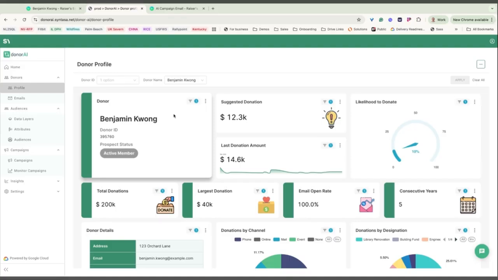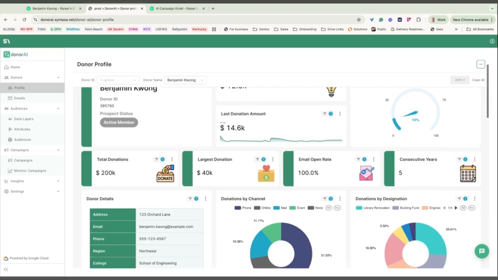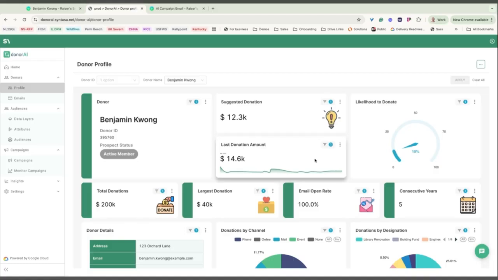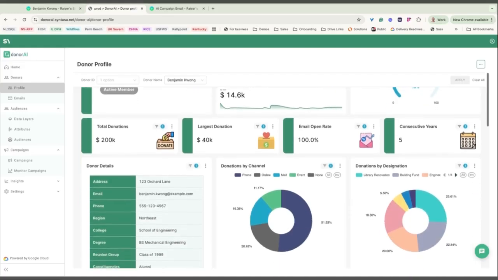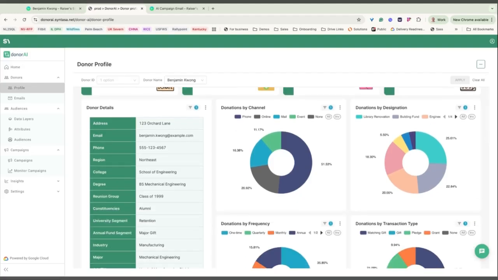These signals could include a donor's interest in athletics, like an upcoming football or hockey game, certain performing arts, specific academic programs, or even scholarships for further research. What DonorAI is doing is combining the data from the CRM with activity on digital media properties owned by the institution, some advertising, and some social media to surface signals about Benjamin's interests.